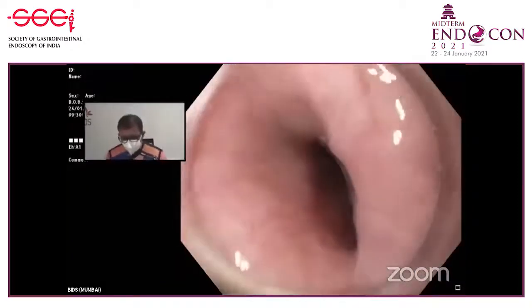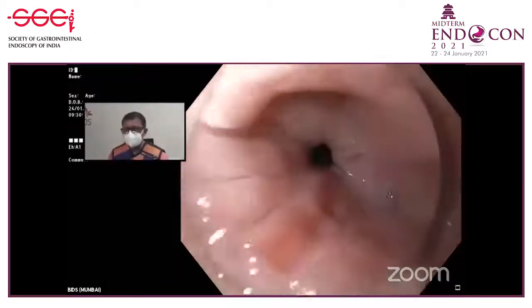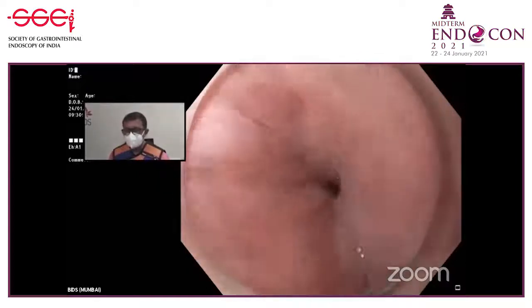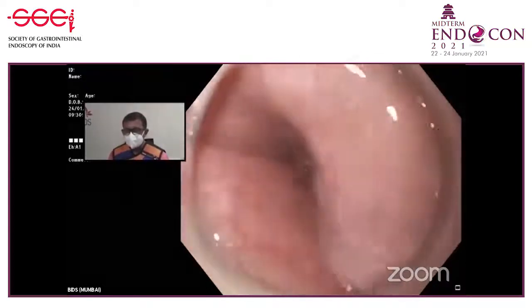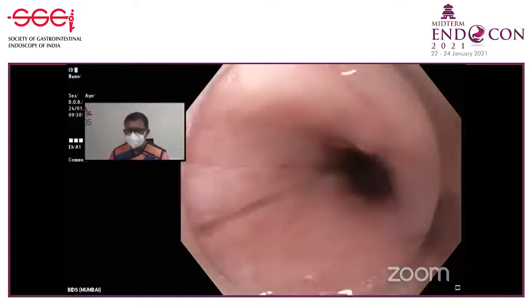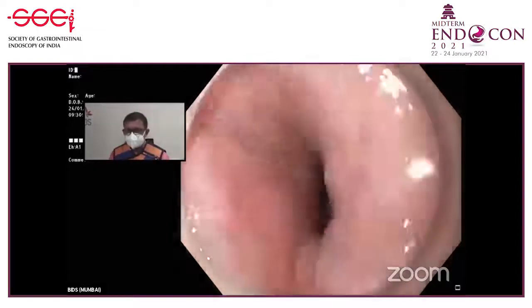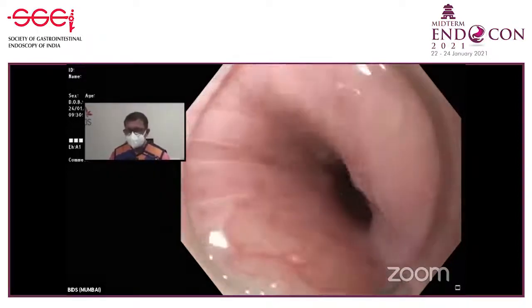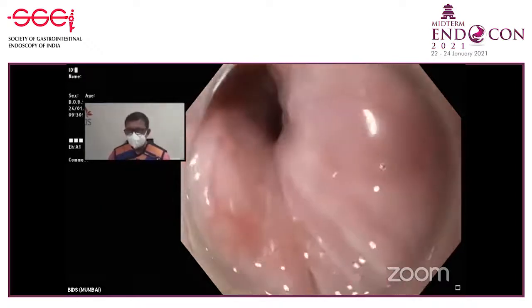Dr. Amit, how do you choose the initial site of injection? By mucosal appearance, or how do you choose the initial site? Well, mucosal appearance is very important. As far as possible, you should not choose the mucosa where there is likely to be submucosal fibrosis. So try to choose an area where you can see good vasculature, which indicates that there is not much submucosal fibrosis. So you want to see the shiny mucosa with the submucosal vessels. Yes.